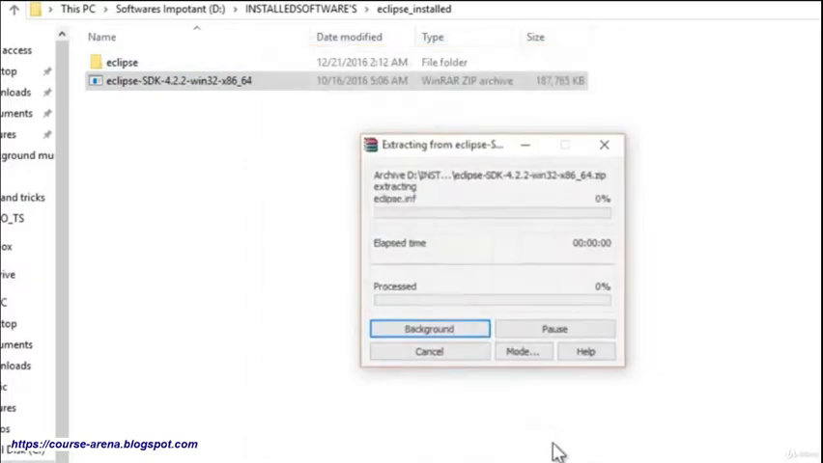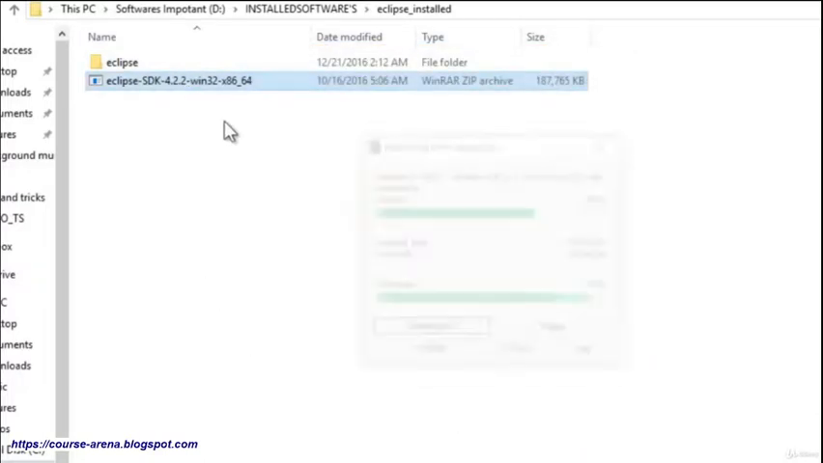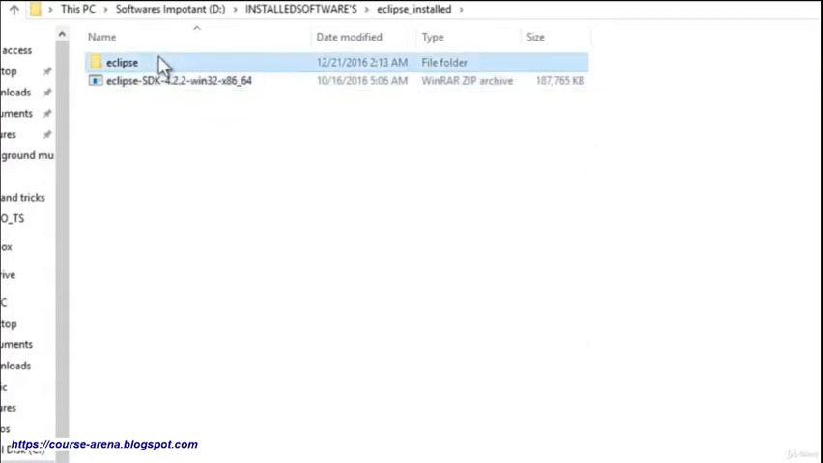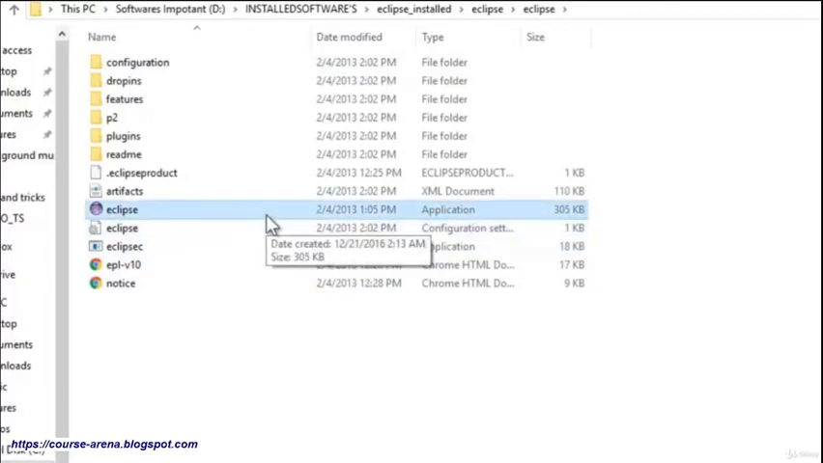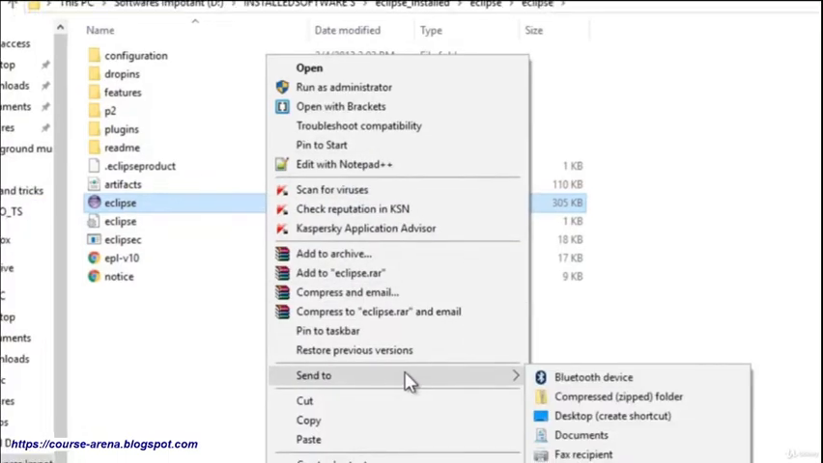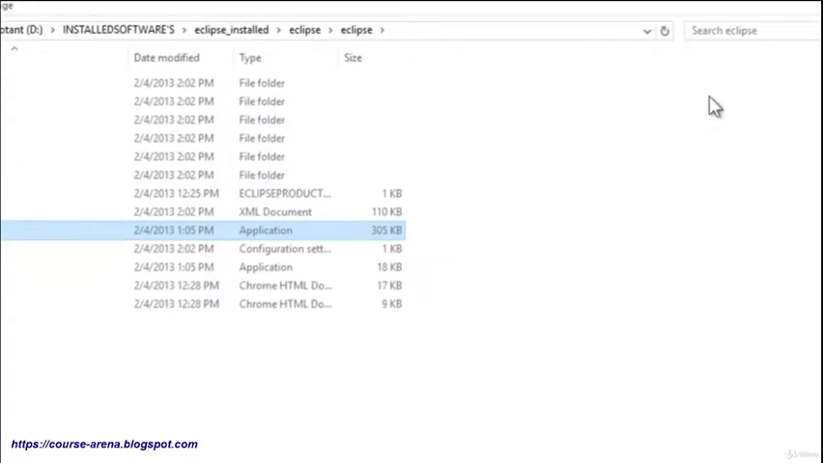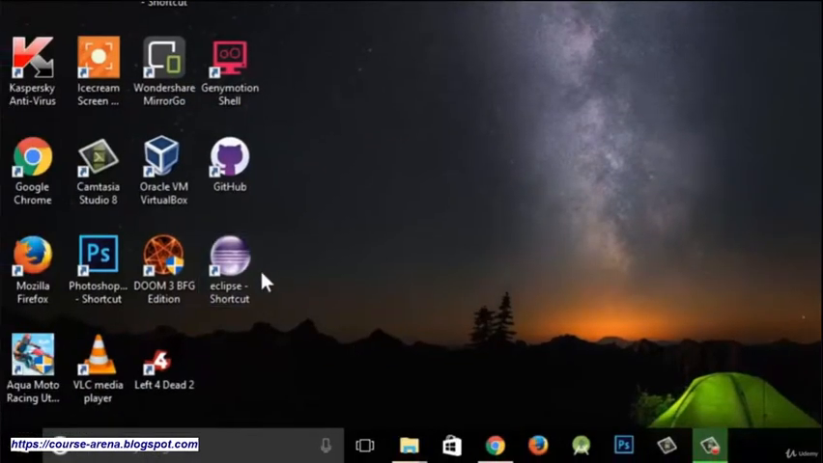So I'm going to hit OK and extract all the files inside this SDK. Now it has been installed, and here you can see all of the files. This is the main file, which is going to be the software. So I'm going to right-click on it and create a desktop shortcut. As you can see over here, there is an Eclipse shortcut. So the software has been installed.